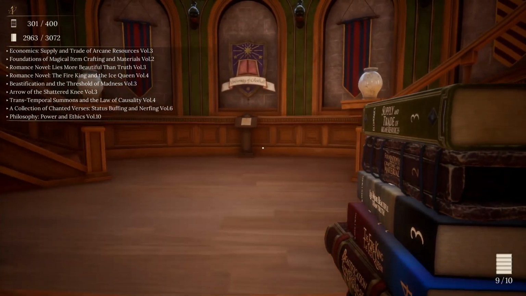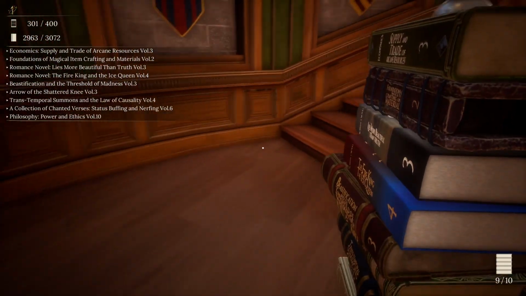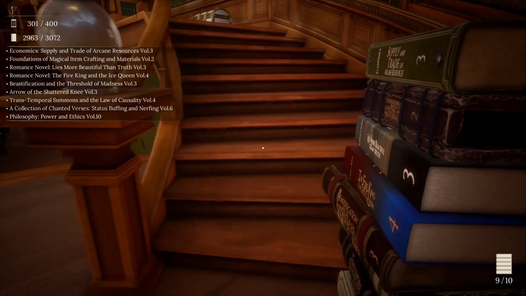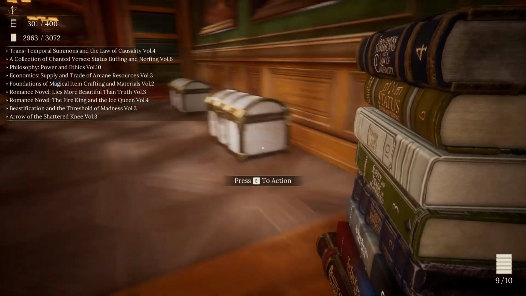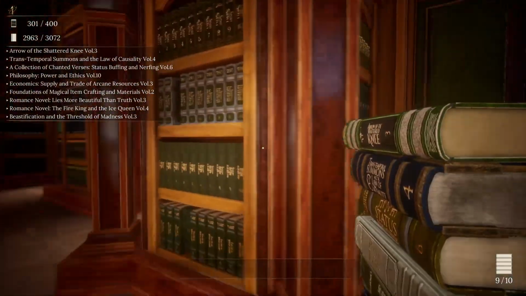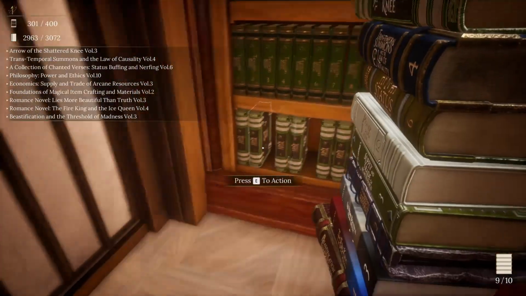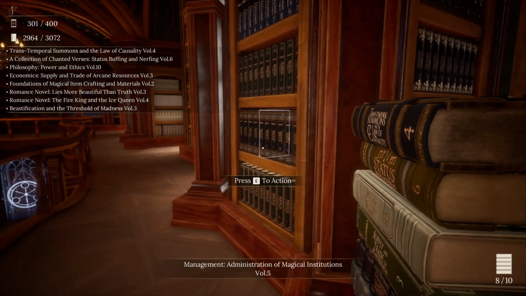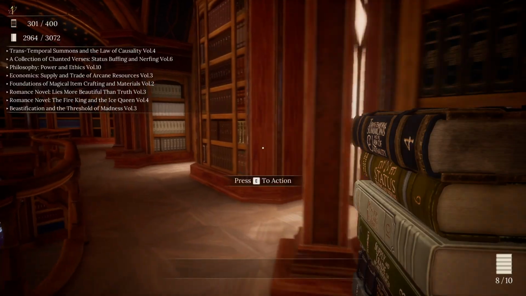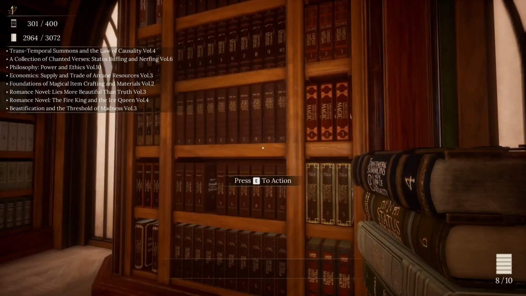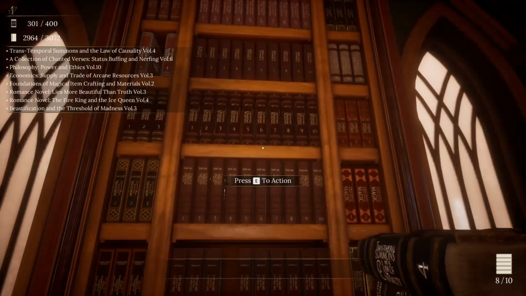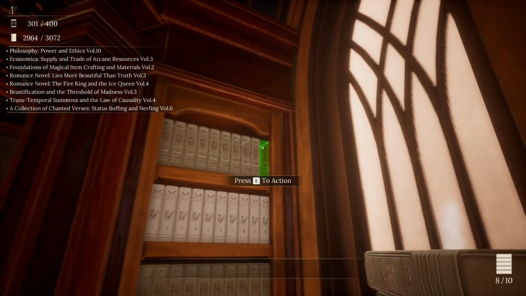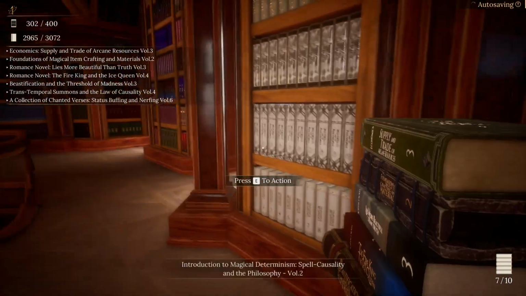Economics, Item, Romance, Transfiguration, so... Philosophy Collection, yep, so let's go Arrow at the Shattered Knee, Volume 3. Where are you? That's down here. I don't have any math in here. What about management? Nope. Sociology doesn't look like it. There's only three sociology books I'm missing. Philosophy of Power and Ethics, Volume 10. Get that part done.